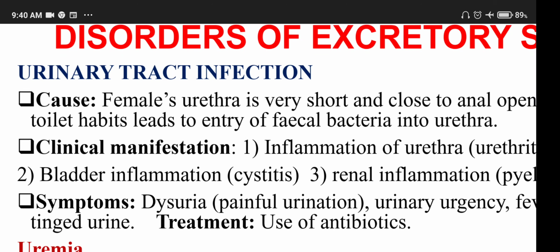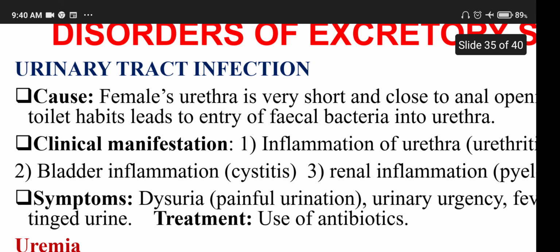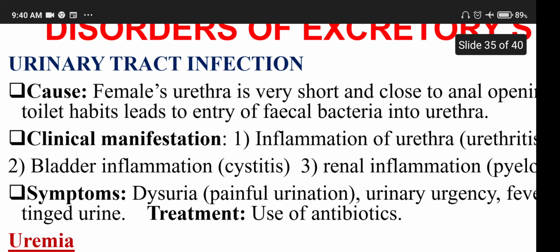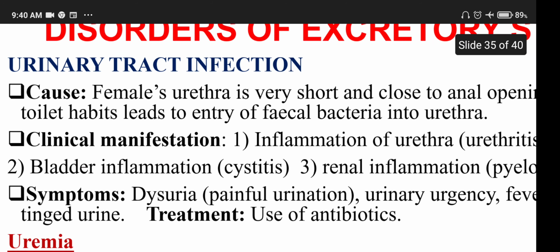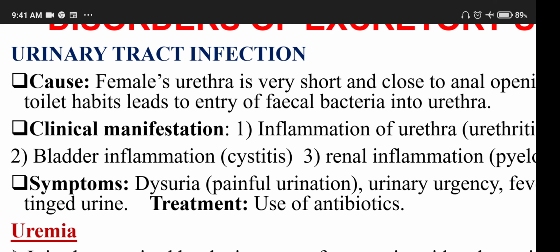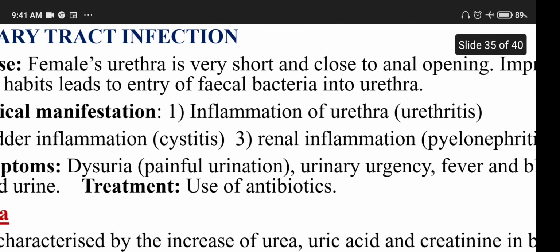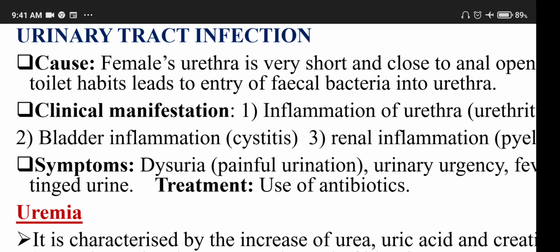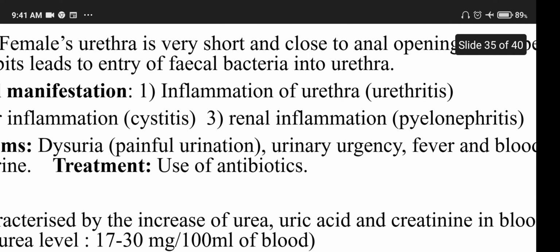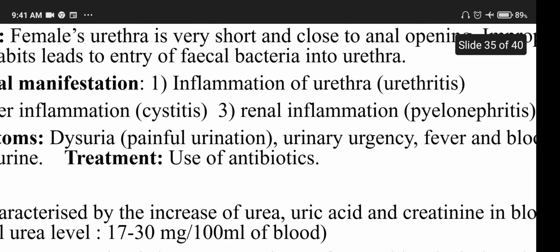Urinary tract infection, UTI, is more common in females. Why is it caused? The female urethra is very short and close to the anal opening. Improper toilet habits lead to the entry of fecal bacteria into the urethra, which results in the inflammation of the urethra, that is urethritis; bladder inflammation, cystitis; and renal inflammation, pyelonephritis.